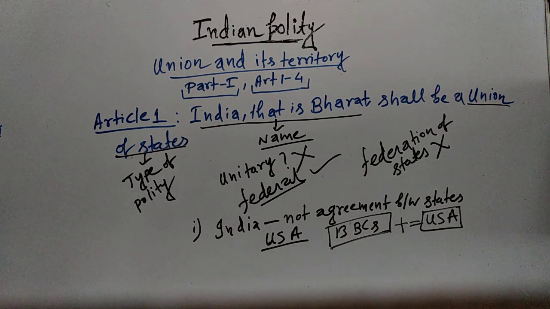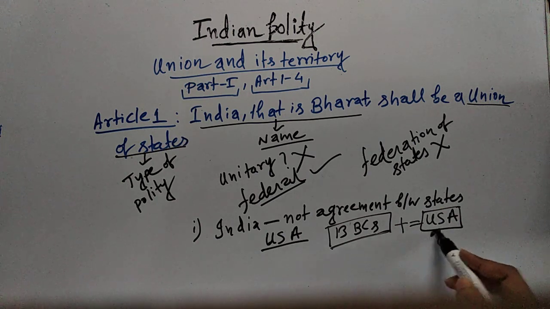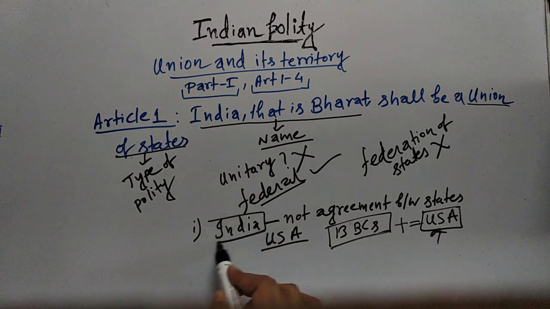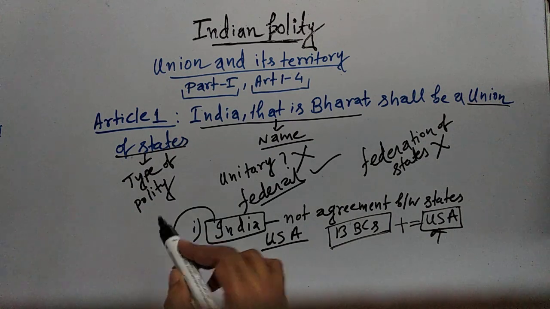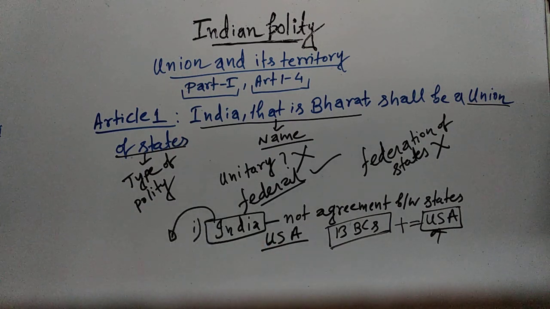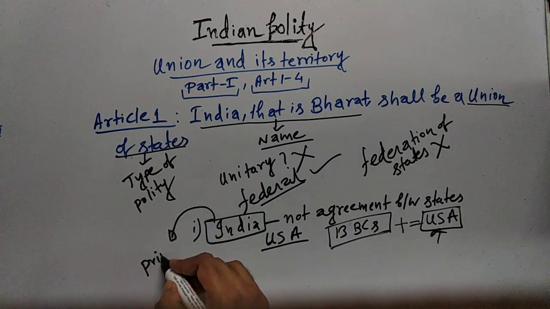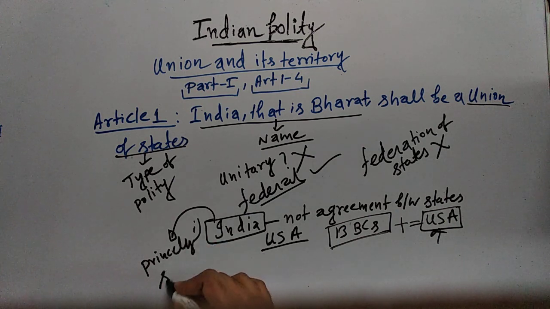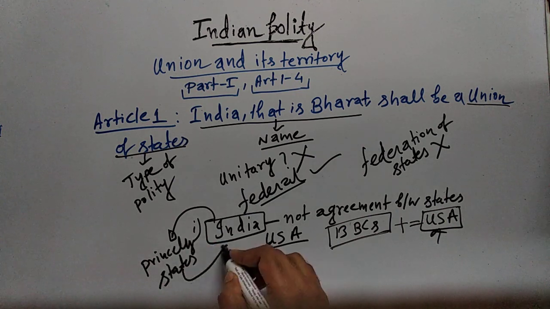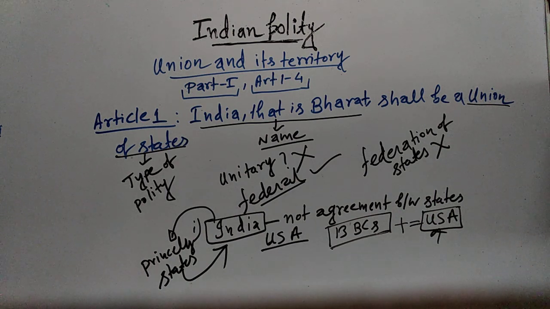But India is not formed in this way because the political entity India was already present. Only thing that happened is that the princely states joined India. So India as an entity was already there. United States of America as an entity was not earlier present. 13 British colonies in North America came together, made an agreement, and formed United States of America.